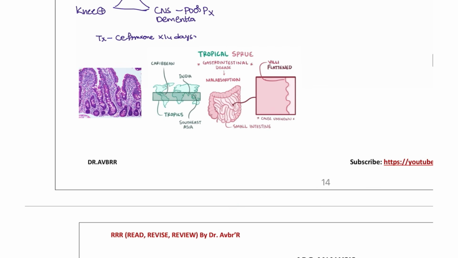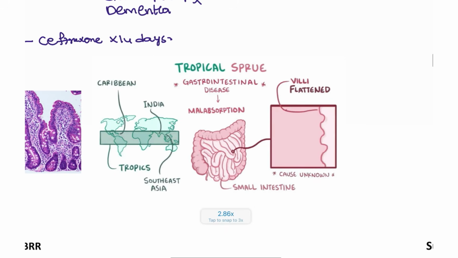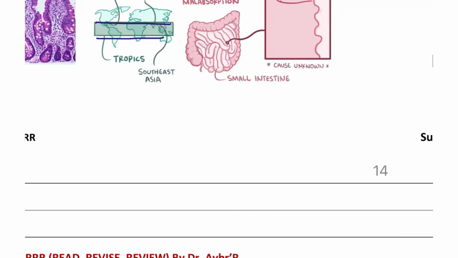Next, moving on to another condition, that is tropical sprue. Tropical sprue is seen in the Caribbean. So these are the locations that you are going to see. Even in Southeast Asia and South India, especially in India, you are going to see tropical sprue. So what is happening in the patients with tropical sprue? This is a post-infectious condition associated with E. coli. This will involve the small intestine.